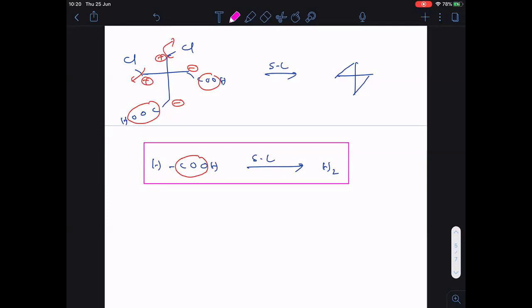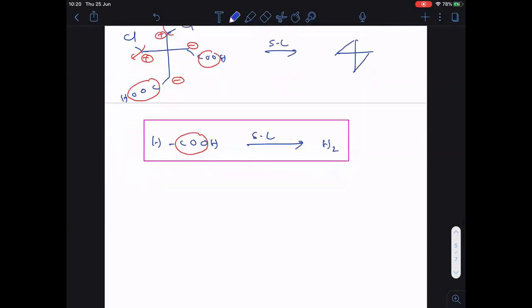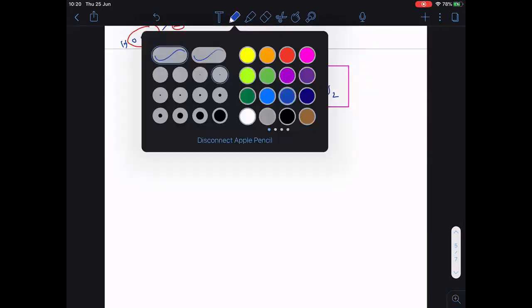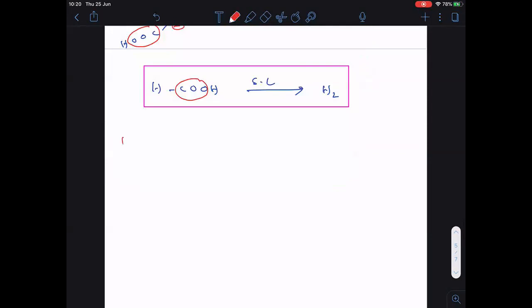And at the start I mentioned that decarboxylation is of two types. One is with soda lime, one is with heating. Heating doesn't require soda lime. So now we are going to see the second type, that is with heating. Is it clear? So decarboxylation with heating.